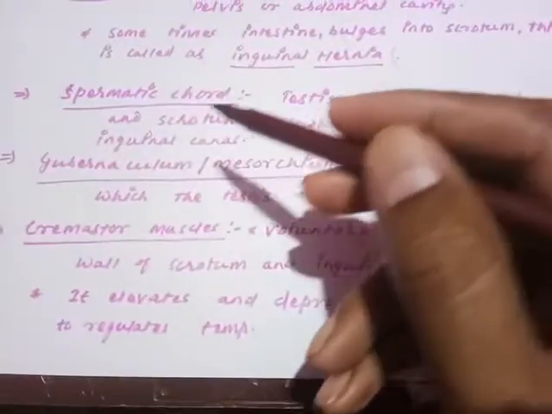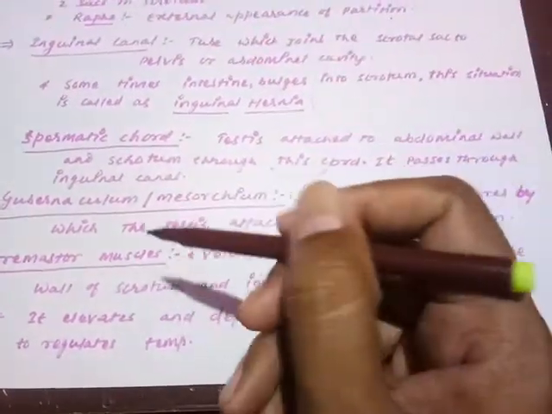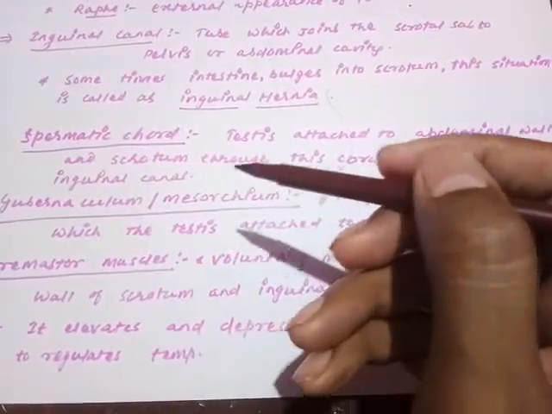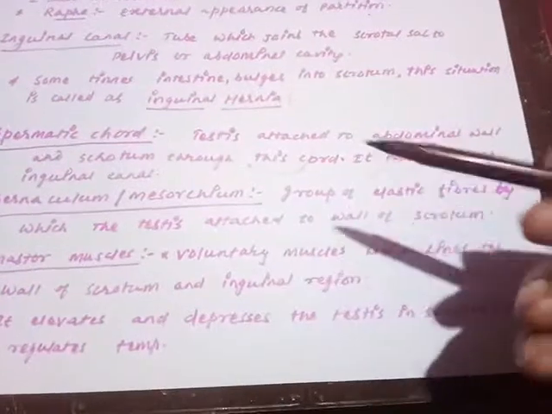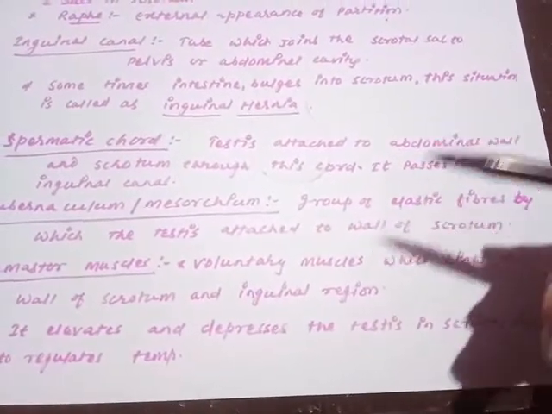Now moving on to the next structure of the scrotum, that is called the spermatic cord. Spermatic cord means the thread-like structure or a tissue. So the tissue by which the testis is attached to the abdominal wall and scrotum.